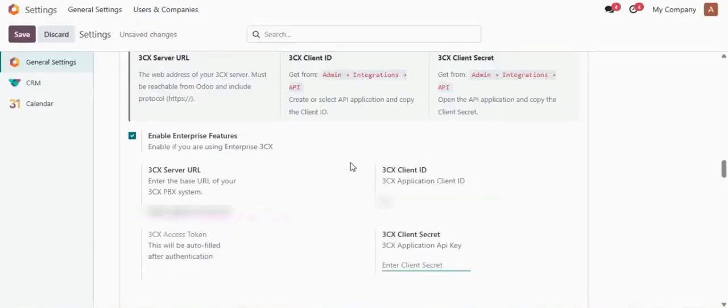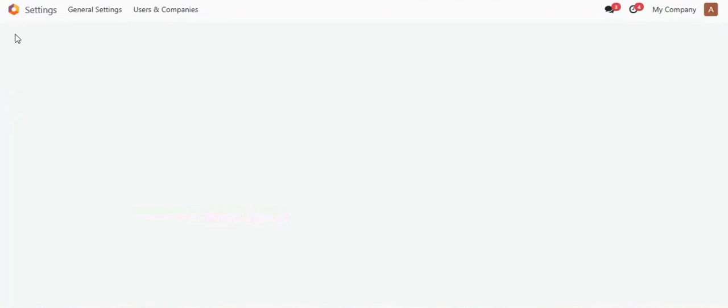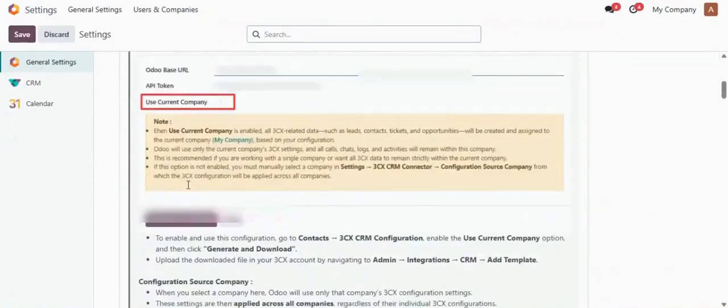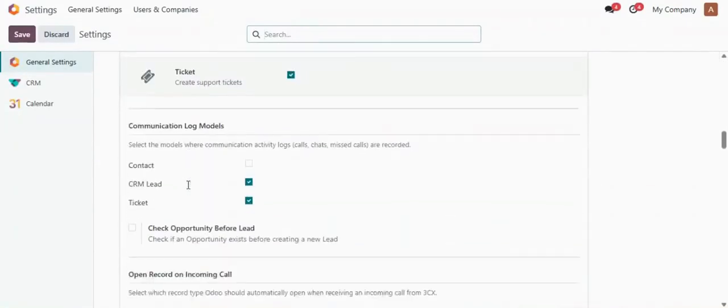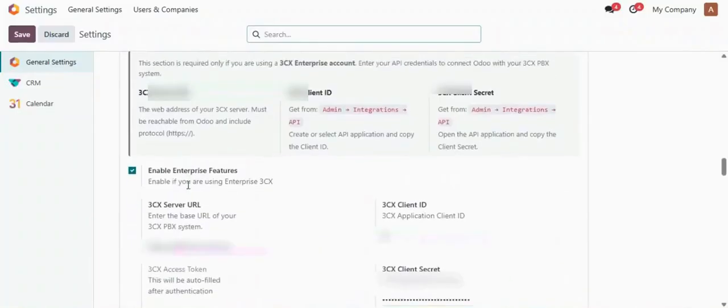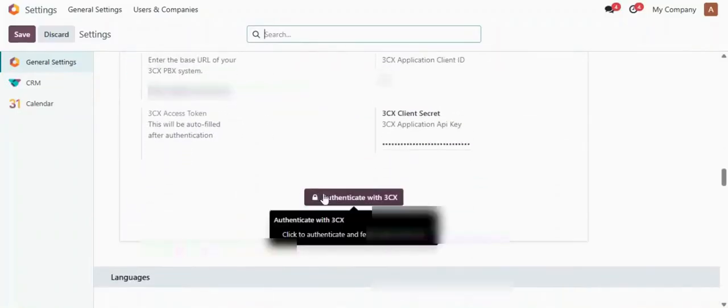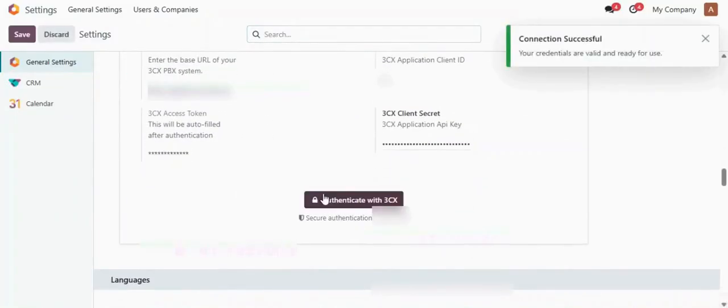There in admin, integrations and API, I will generate one API token. I will copy that token. Again, go back to settings and I will paste it over here in 3CX client secret. Then I will save the changes. After saving the changes, I will again scroll down and I will click on authenticate with 3CX. And here you will be able to see the option connection successful.